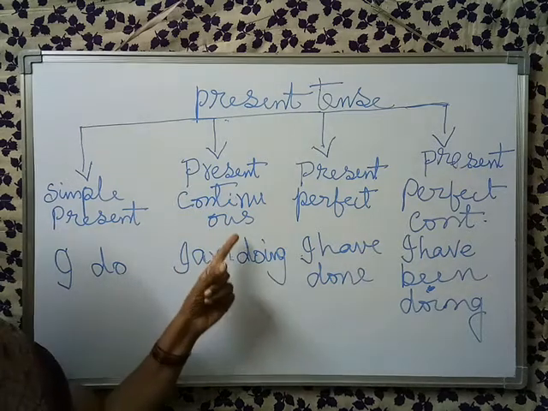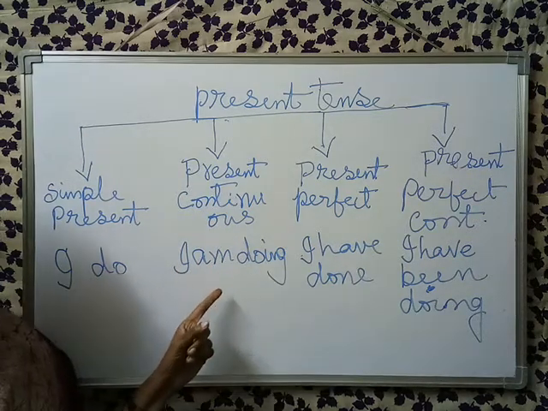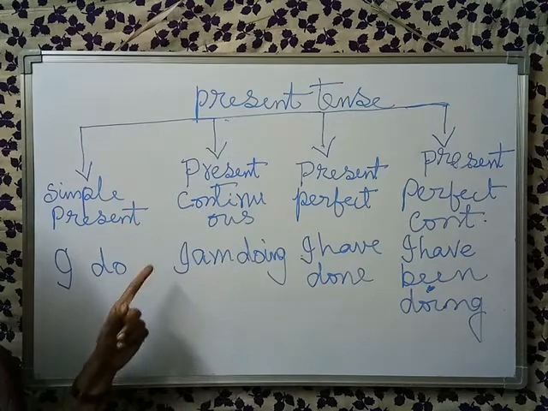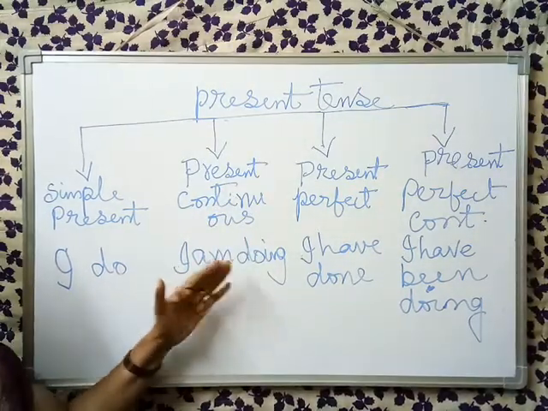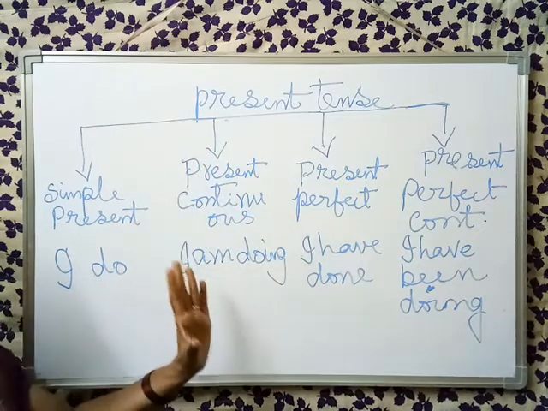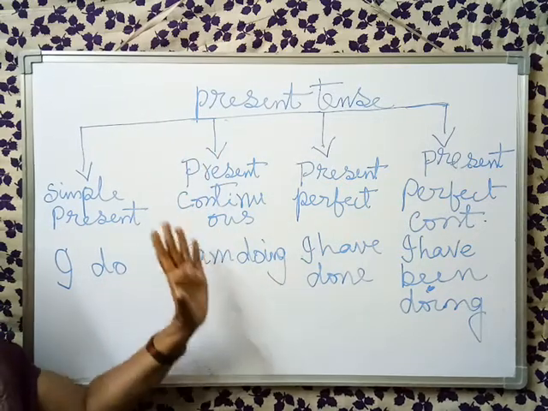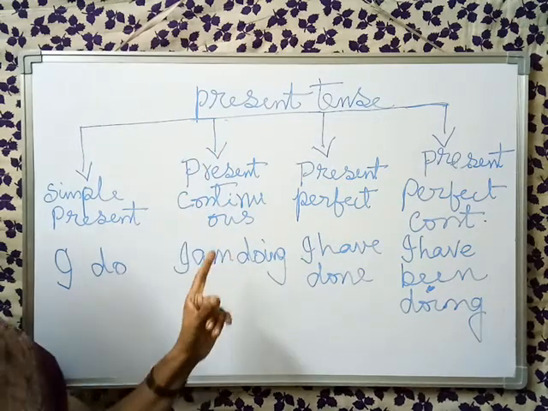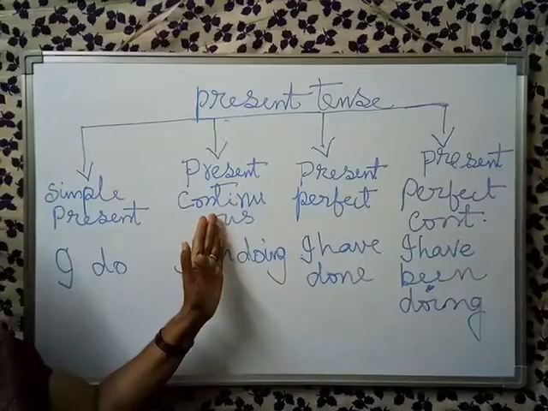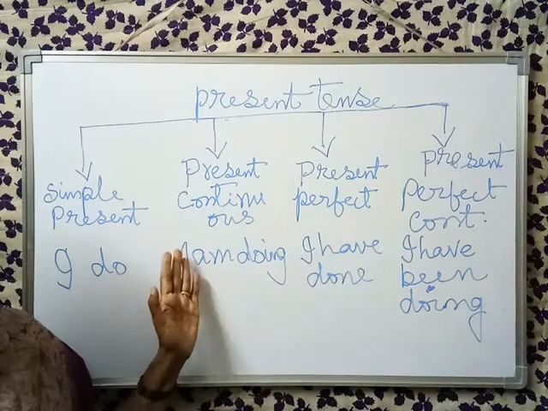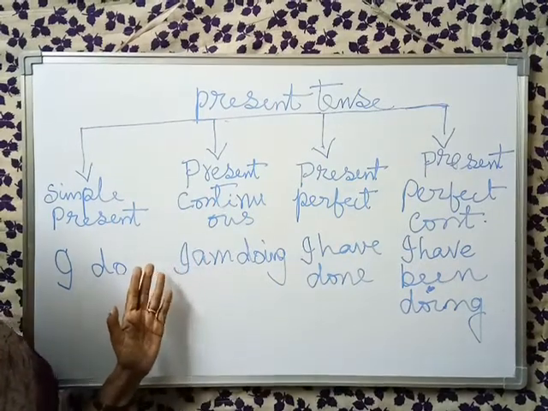When the action is going on, for example, you are writing your work, then you have to use continuous tense. Like this, under four categories, let us see how to change from active verb to passive verb.